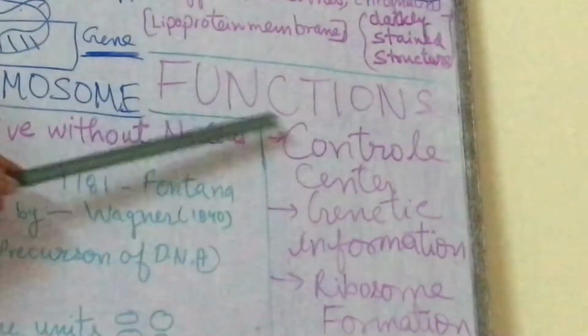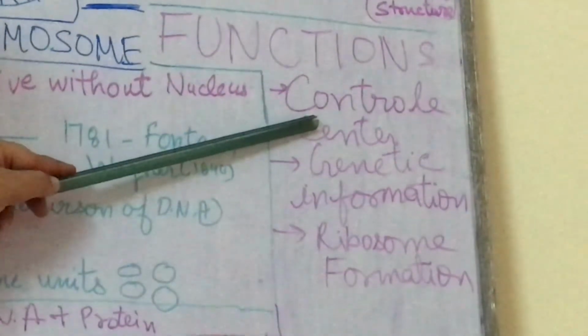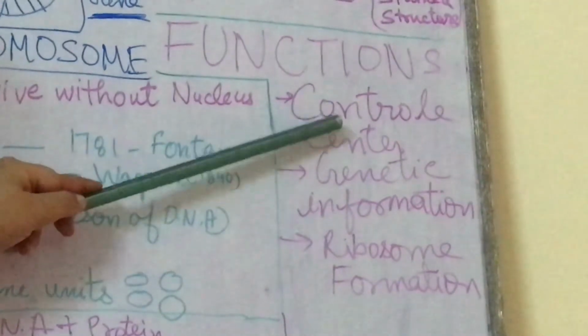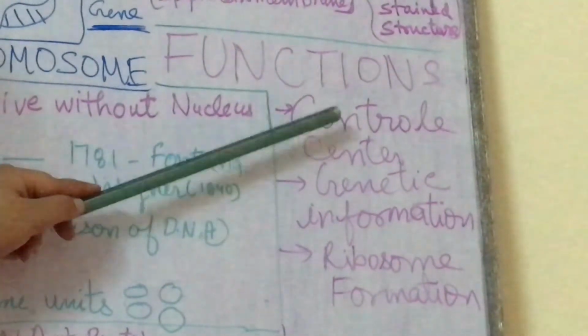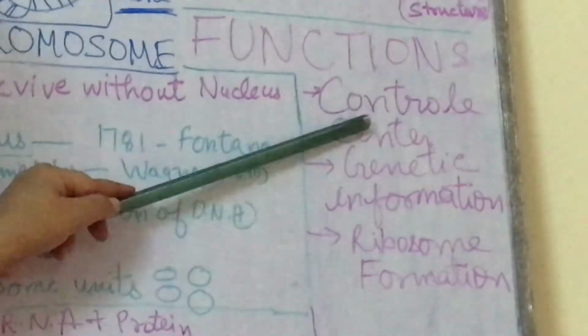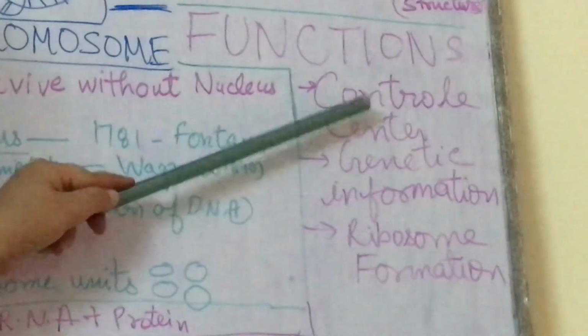Now come to the functions. The first function of nucleus is control center. Control center means that because the nucleus contains information in the form of coding, in the form of DNA inside it, it can control the complete characters of any living being.